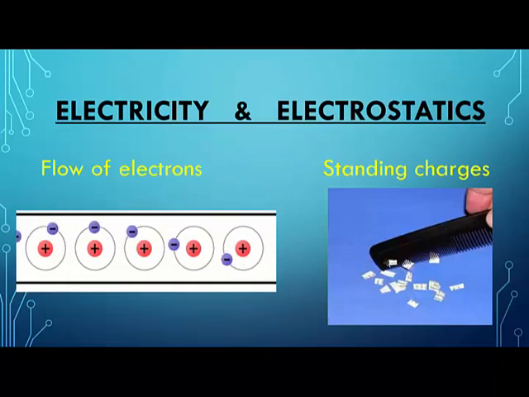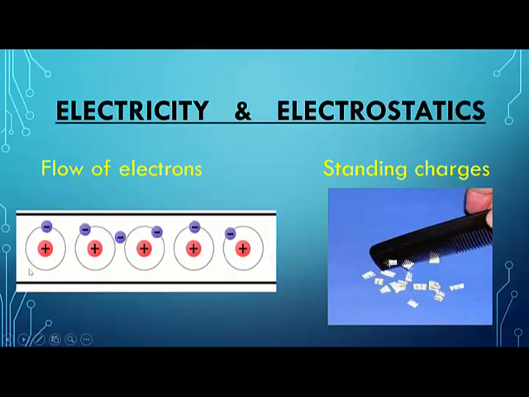So now on the left that you see here, this is how the electrons flow in an atom. Do you know the formation of an atom? Right in the center you have neutrons and protons. Protons are positively charged, and in the orbits around them you have negatively charged electrons. The charge is minus, and neutrons are neutral in charge. They don't have any charge. Zero.